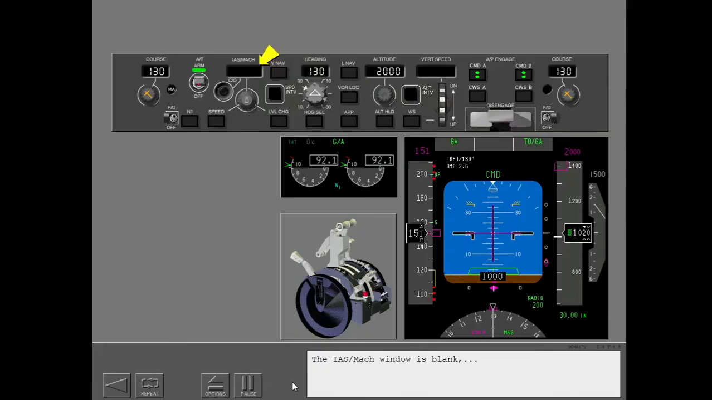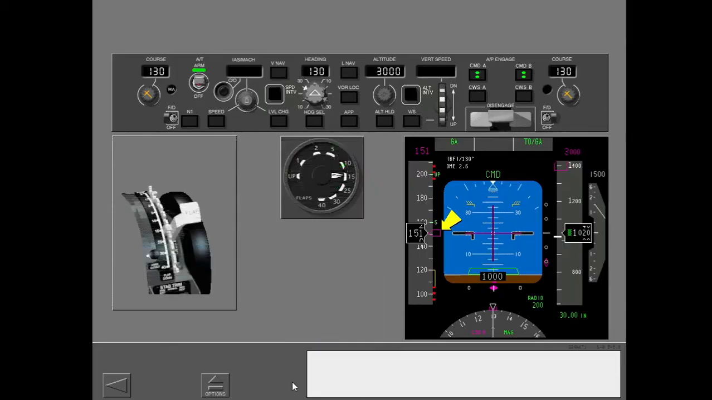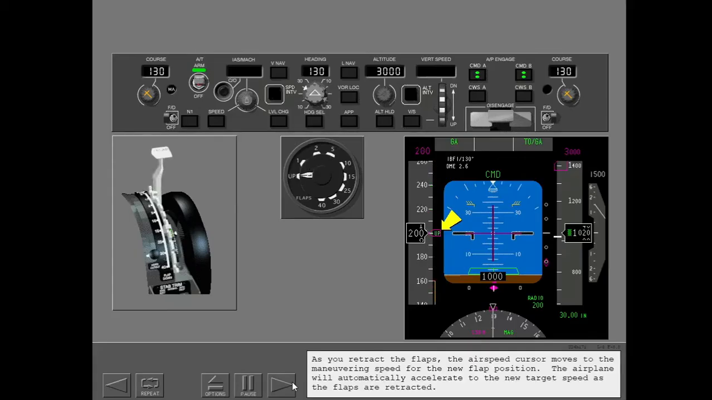The IAS Mach window is blank, and the airspeed cursor shows the maneuvering speed for the current flap position. As you retract the flaps, the airspeed cursor moves to the maneuvering speed for the new flap position. The airplane will automatically accelerate to the new target speed as the flaps are retracted.